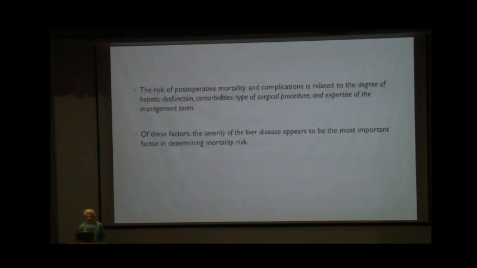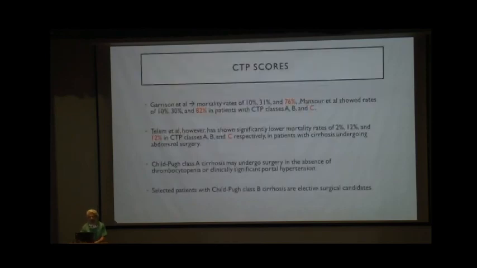The risk of post-operative mortality and complications is related to the degree of hepatic dysfunction, comorbidities, type of surgical procedure, and expertise of the management team. Of these factors, the severity of the liver disease appears to be the most important in determining mortality risk. Now, various studies have shown the mortality by CTP scores.